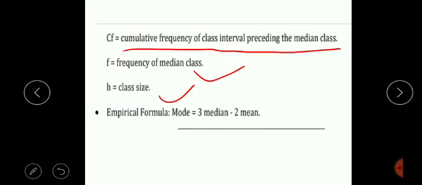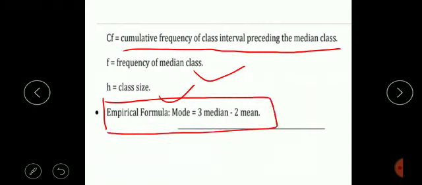One more very important point is the empirical formula. Dear students, you have to learn this formula. The empirical formula means the interrelation between mean, median and mode. That interrelation is known as the empirical formula of statistics. What is it? Mode is equal to 3 median minus 2 mean.